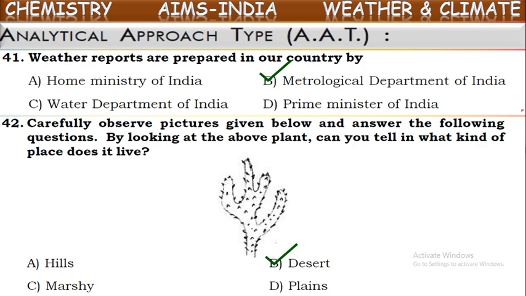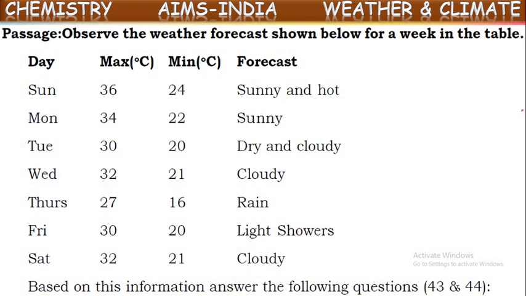Okay, next question. Let us go to the next question. So here they have given some passage. Observe the weather forecast shown below for a week in the table. So in the table given here, they have given weather forecast for a particular week. Observe once these maximum and minimum temperatures mentioned here. Okay. Now, based upon this, let us answer some questions. They have given on Sunday a maximum temperature of 36 degrees Celsius and 24 minimum temperature.